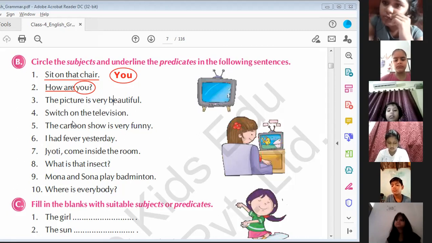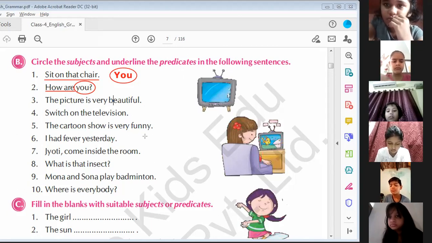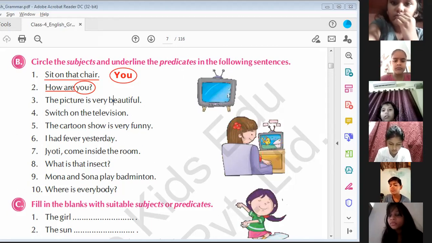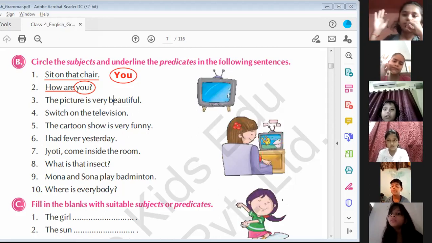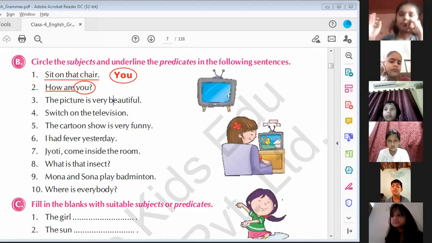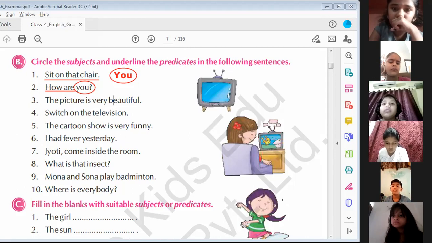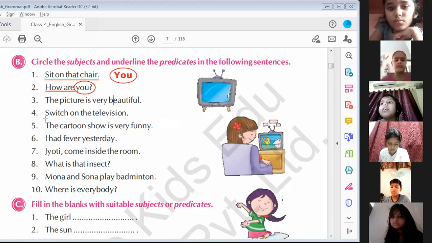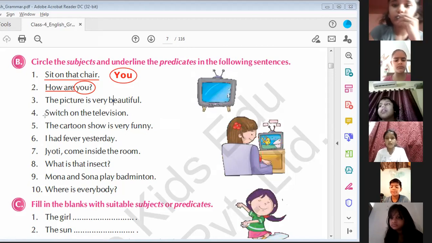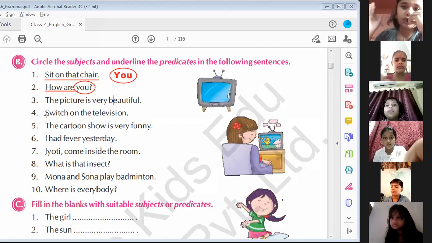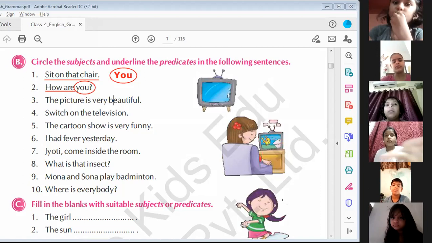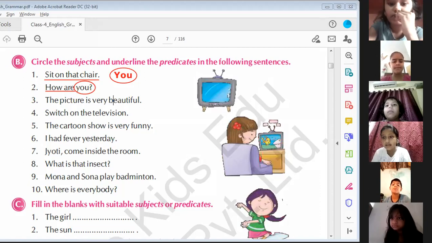Switch on the television. So here, in switch on the television, which is subject and which is predicate? Neela, can you tell me? Neela will tell. Wait, Neela. I hope you understood. In this question number 4: switch is subject, on the television is predicate. Ayushi, do you understand? Can you tell me the right answer of question number 4? Wait, Ayushi. Television is subject.